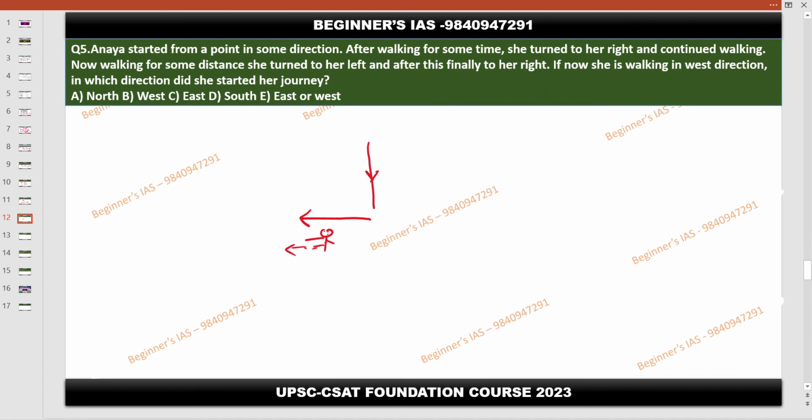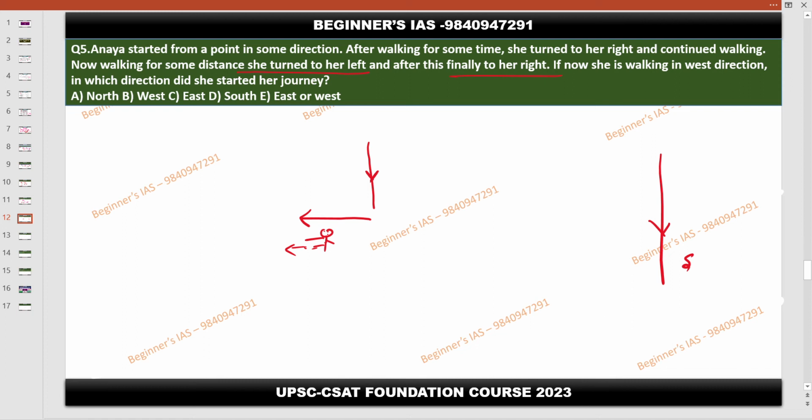If she is coming in this direction, if she takes a right, then only it leads to the west. Yes or no? Which means that before turning right, she is heading towards the south. Understood? Listen. Understood or not?